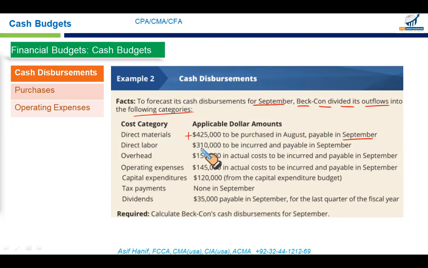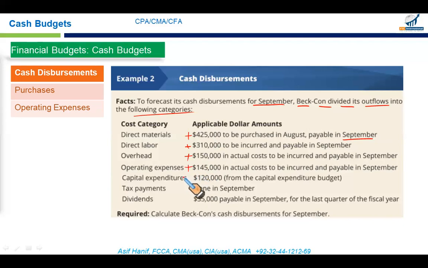Direct labor, $310,000 to be incurred and payable in September. So it is an outflow. Plus sign means it will be added to the outflows. Overhead, 150,000 in actual cost to be incurred and payable in September. So this is an addition to your outflow. Operating expenses, 145,000 in actual cost to be incurred and payable in September. You add this number.